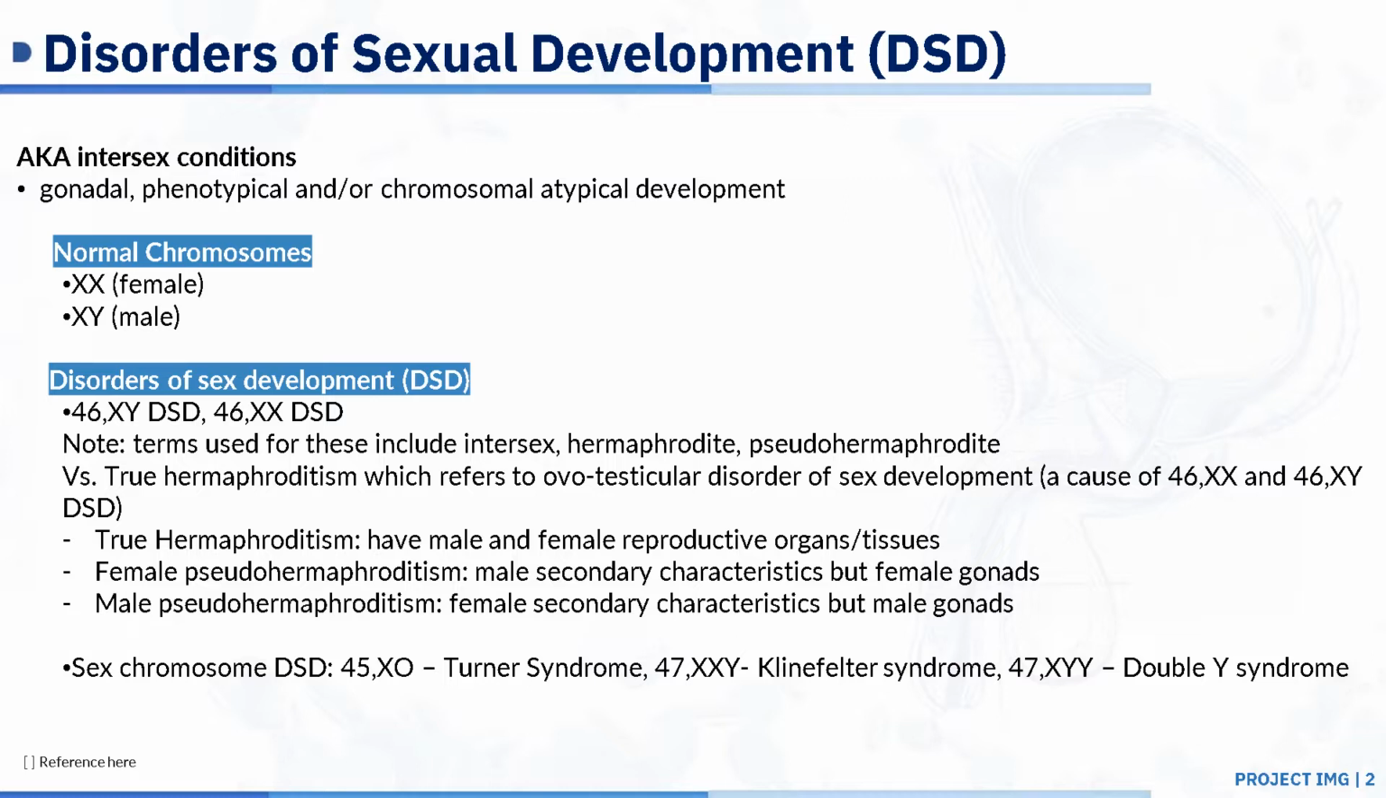Another type of DSD is known as sex chromosome DSD. So these are 45XO, which is known as Turner syndrome, 47XXY, known as Klinefelter syndrome, and lastly 47XYY, known as double Y syndrome.